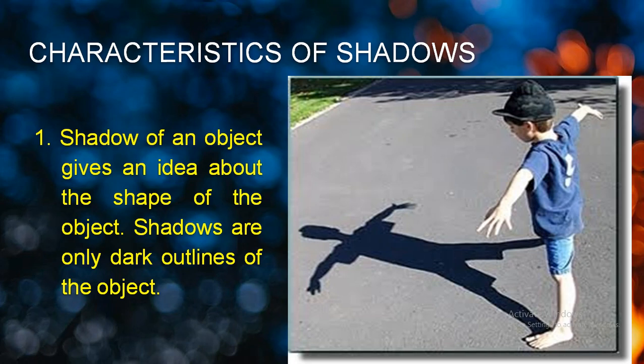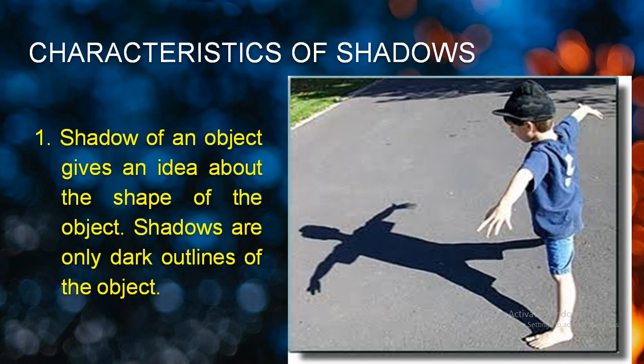But is this shadow showing you the color of the t-shirt that boy wears, or the denim he wears, or the color of the cap he wears? No, it cannot be. Okay, so shadow is not providing you 100% all types of information. It is just providing the information related to the shape of the object.